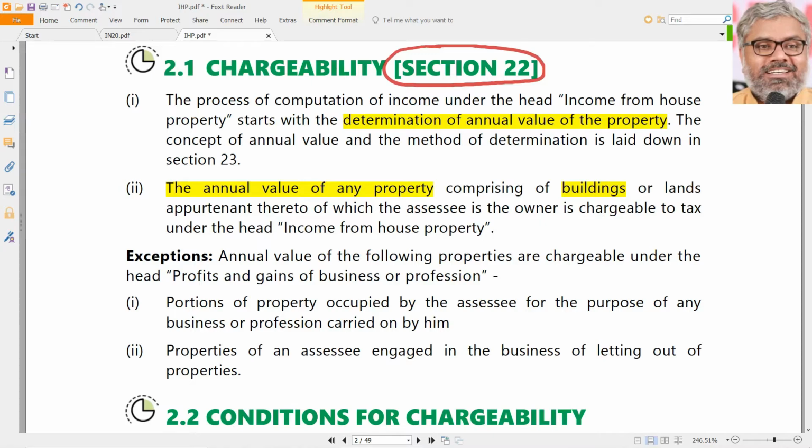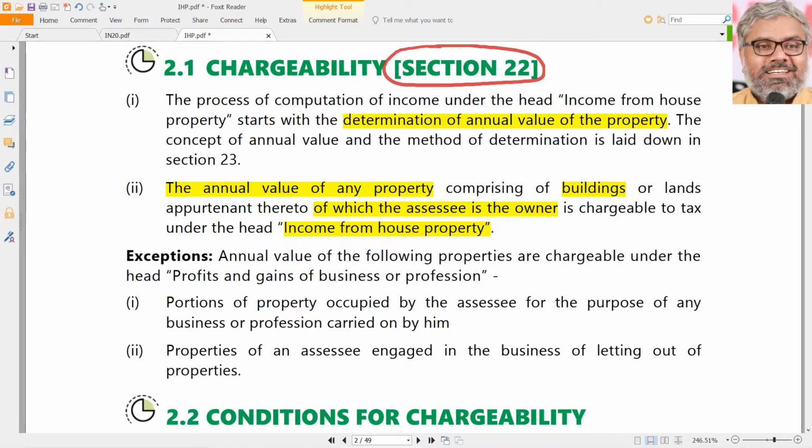There should definitely be a building, and that building has some annual value, and that annual value is subjected to tax. And not only that, that building has to be owned by the SSC. Then it is chargeable to tax under the head of income from house property. That is the charging section. So the charging section literature is like this.